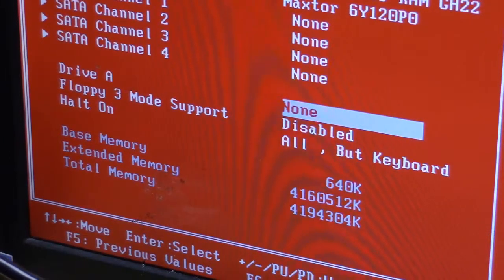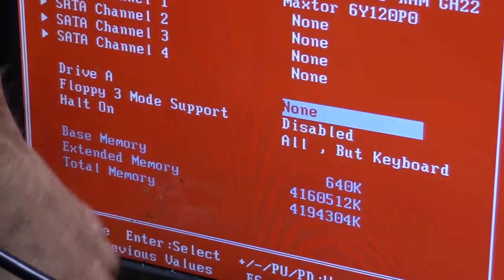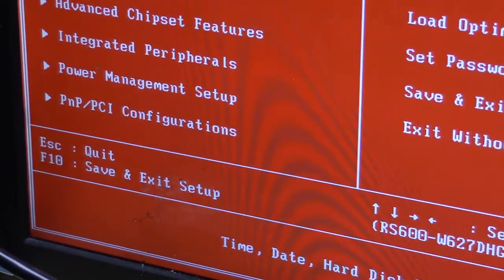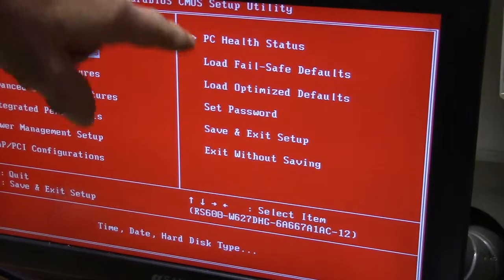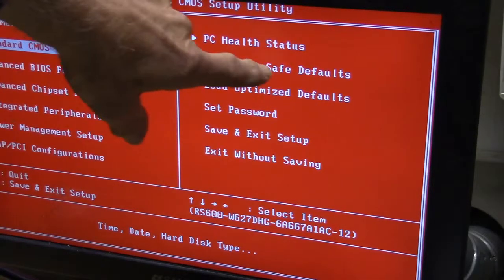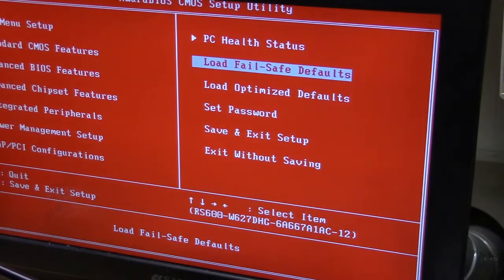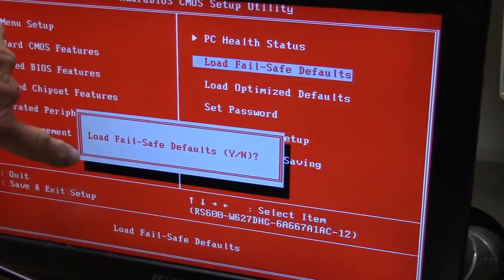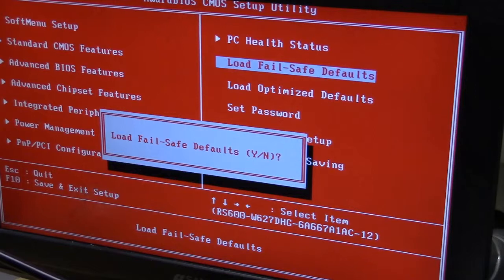If you've got problems of your system not starting up right, what you want to do is load fail-safe defaults. So go over there, push enter. Load fail-safe defaults, yes or no. You want to push Y for yes, or N for no.